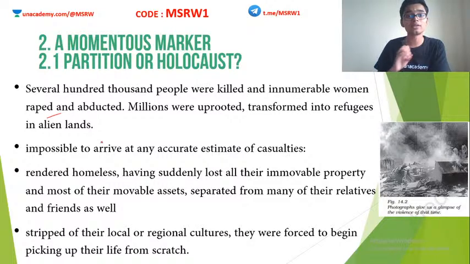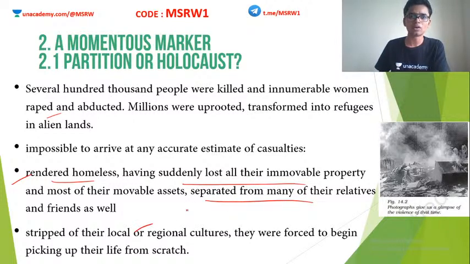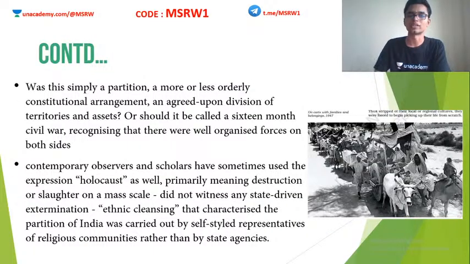British were absolutely clueless. So all in all, a complete situation of anarchy. A lot of people were rendered homeless, suddenly lost their immovable property, were separated from their families, and stripped of their local and religious cultures. They were forced to begin their life all the way from scratch. So this is how it progressed.